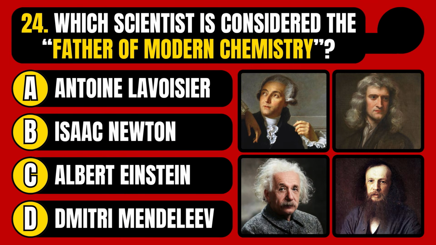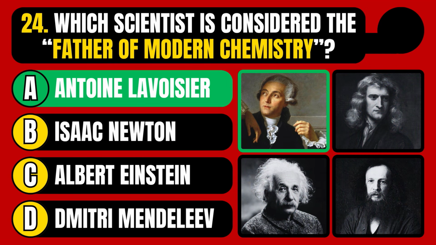Which scientist is considered the father of modern chemistry? Antoine Lavoisier, Isaac Newton, Albert Einstein, or Dmitri Mendeleev? The correct answer is option A, Antoine Lavoisier.